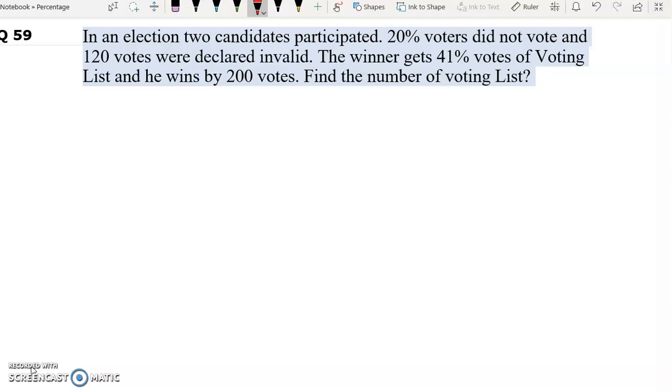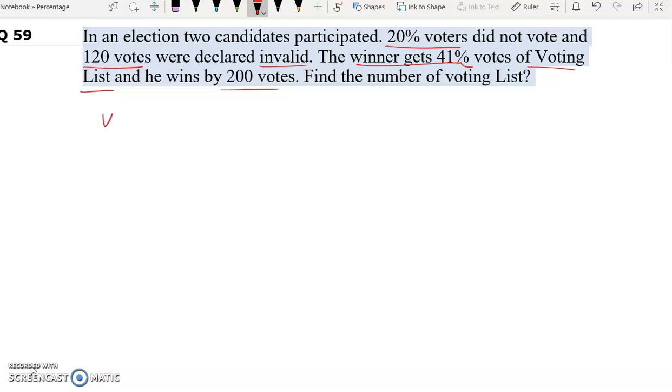Question number 59. In an election, two candidates participated. 20% voters did not vote and 120 votes were declared invalid. The winner gets 41% votes of the voting list and he wins by 200 votes. Find the number of voting list.